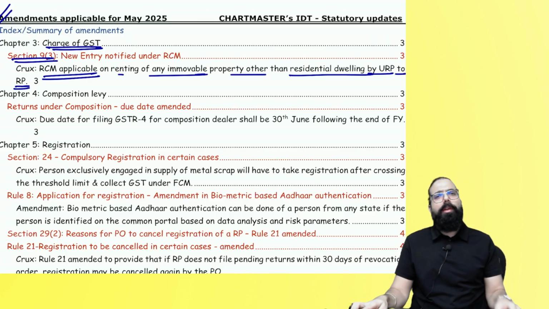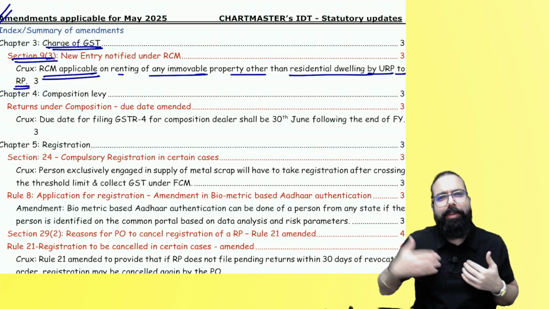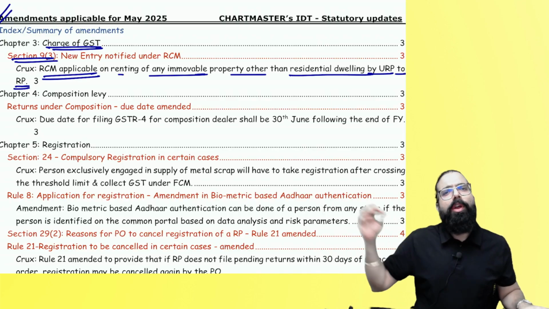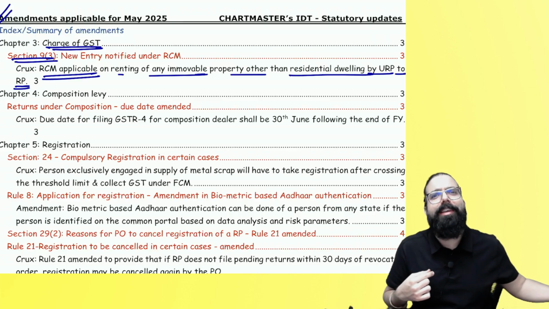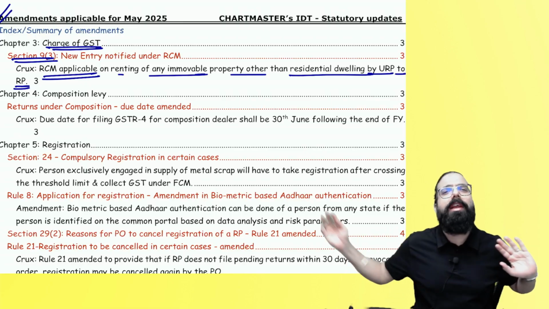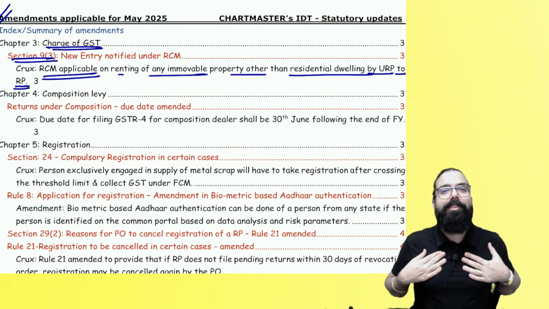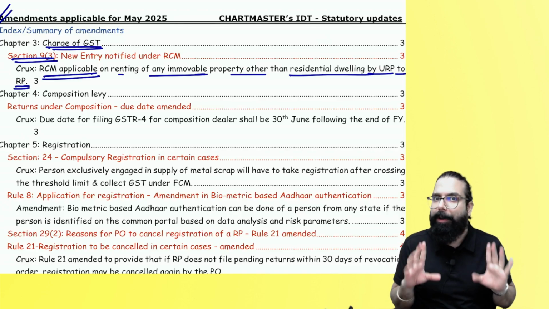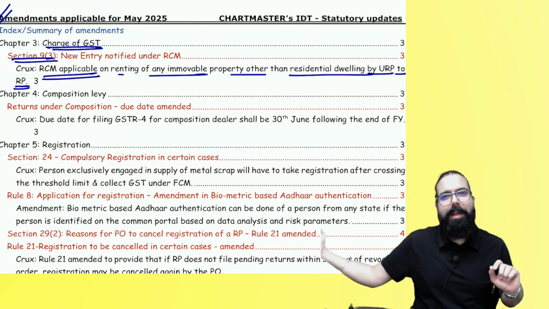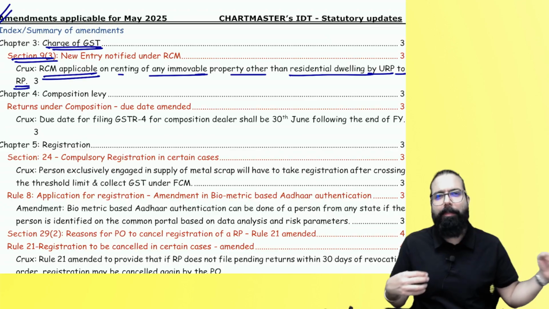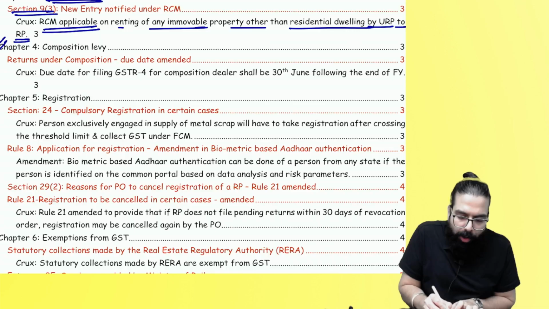So if I tell you, one unregistered person is there, I am a registered person, and the unregistered person has rented a commercial building to me, then I have to pay GST under RCM. They are telling us that an unregistered person renting any immovable property to a registered person, other than residential property, might be a commercial building, might be a hoarding, given on rent by an unregistered person to a registered person, this registered person has to pay GST under RCM. Done, sir.